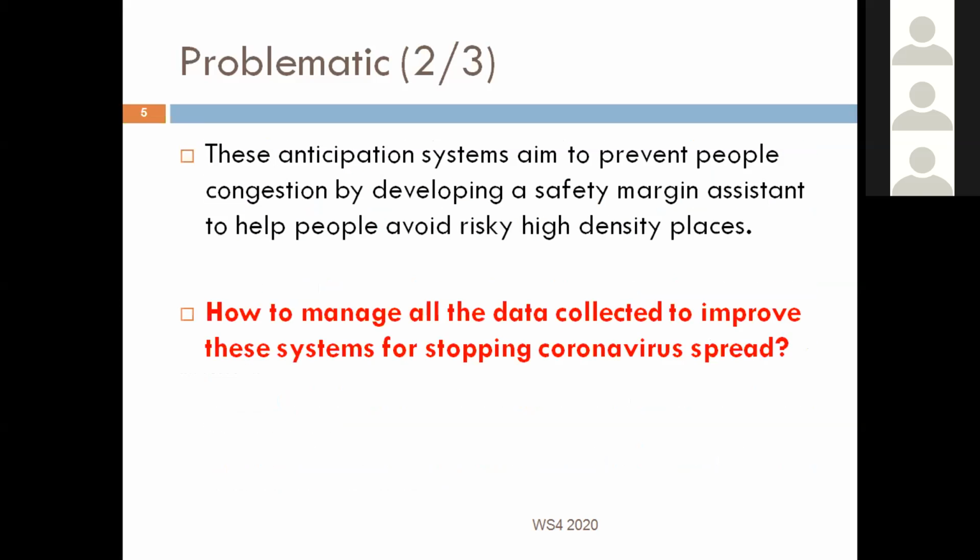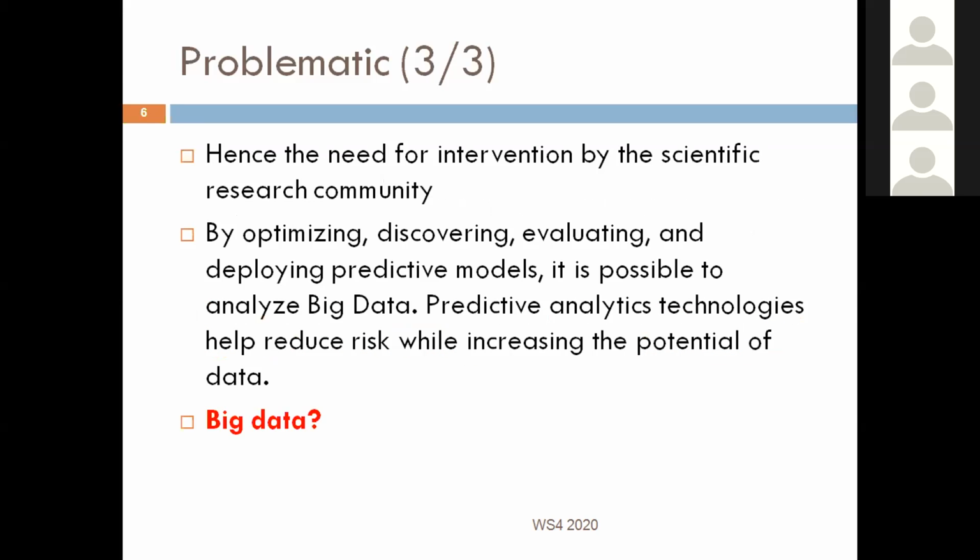These anticipation systems aim to prevent people congestion by developing a safety margin assistant to help people avoid risky high-density places. So how to manage all the data collected to improve these systems for stopping coronavirus spread? Hence the need for intervention by the scientific research community by optimizing, discovering, evaluating, and deploying predictive models. It is possible to analyze big data. Predictive analytics technologies help reduce risk while increasing the potential of data.